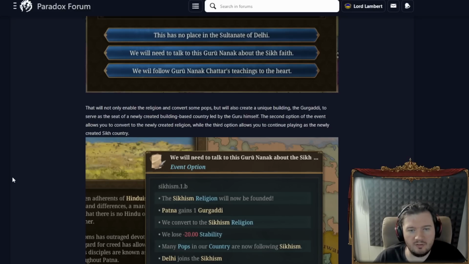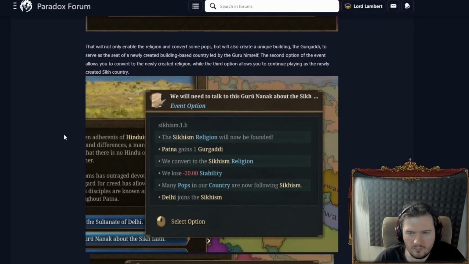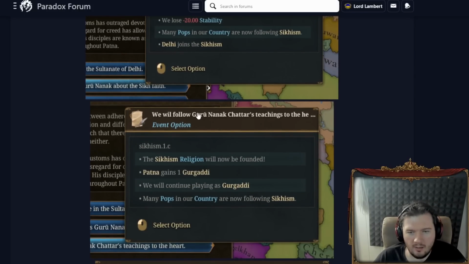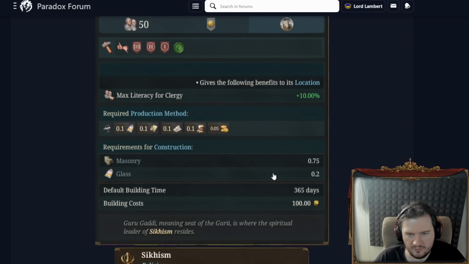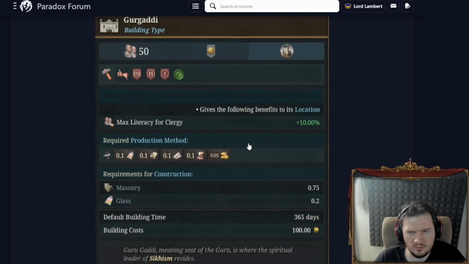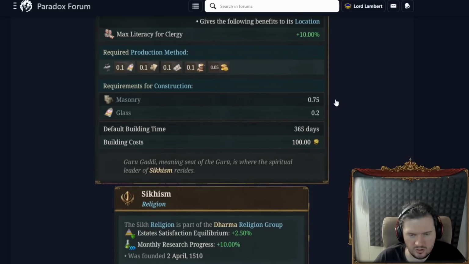The second option of the event allows you to convert to the newly created religion, while the third option allows you to continue playing as the newly created Sikh country. Alright, cool. You get Gurugadi right there, you lose stability. Delhi joins the Sikhism. Okie dokie. Or you can play as the Gurugadi there, and here's the building-based country. Gives max literacy for clergy, production method stuff going on there. Doesn't give any outputs though, as far as I can tell. It's just there. It just exists.